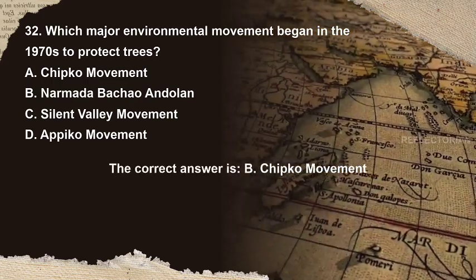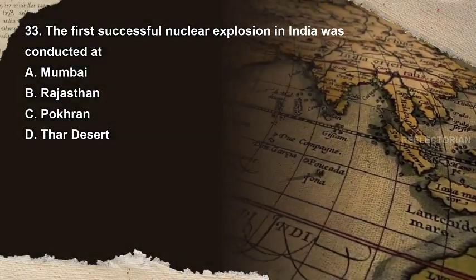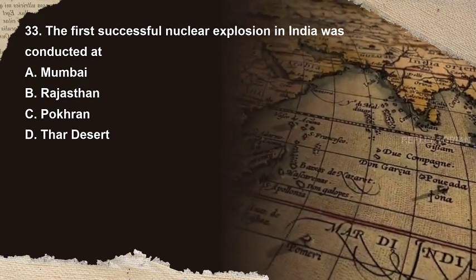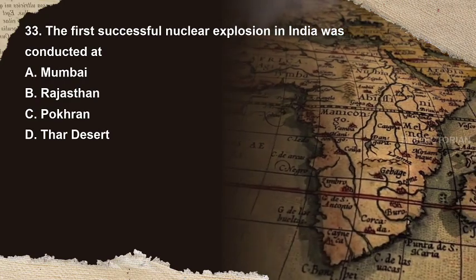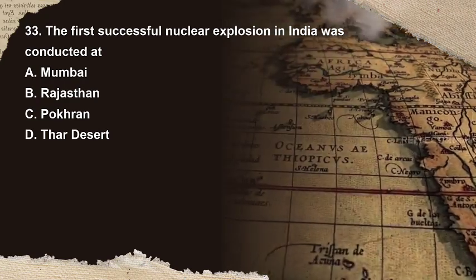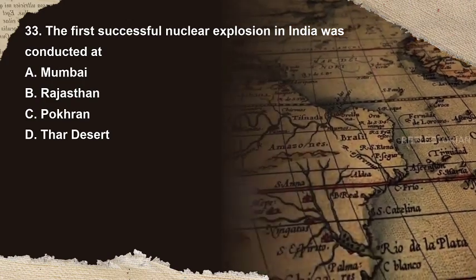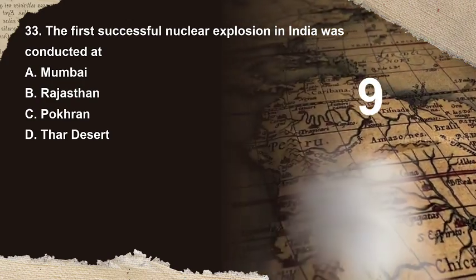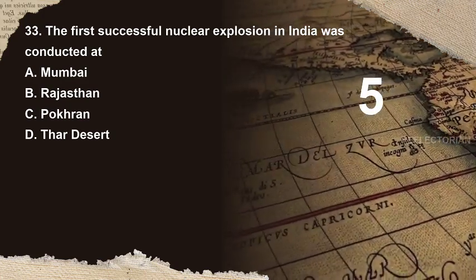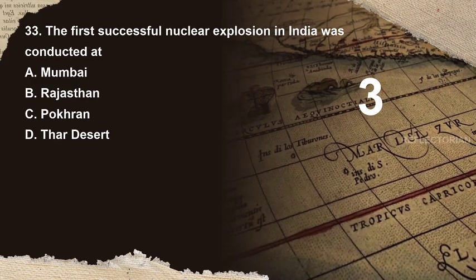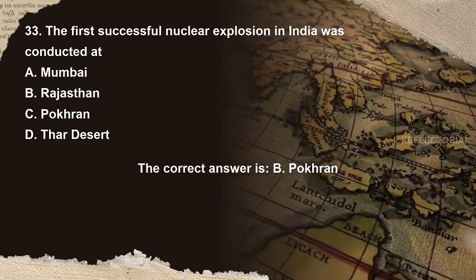Chipko movement. Question 33. The first successful nuclear explosion in India was conducted at. Options are A. Mumbai, B. Rajasthan, C. Pokhran, D. Thar Desert. You have 10 seconds to answer. The correct answer is C.